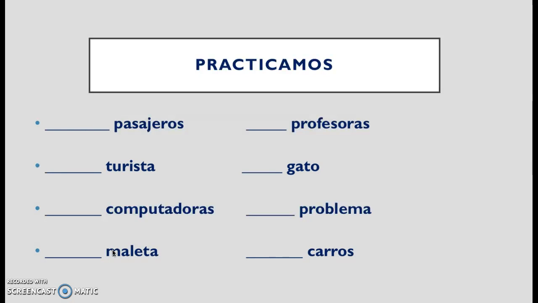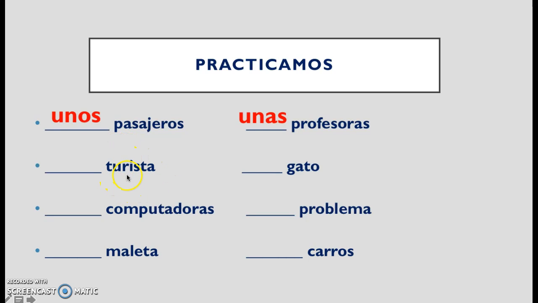Let's practice. Take a few seconds. Pause this video and write the indefinite article, excuse me. Okay. Pasajeros, OS, means passengers. In this case, it ends in an O. It's masculine, so plural, unos. Profesora is one, but you've got profesoras, so you have a plural. Female professors, unas. Turista. Okay.